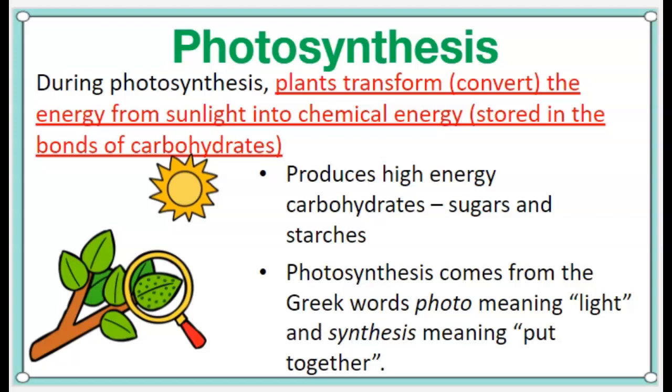During photosynthesis, plants transform, and by that word I mean convert, the energy from sunlight into chemical energy, which is stored in the bonds of carbohydrates. Be sure you're writing this information in red in your notes on page 9. The process of photosynthesis produces high energy carbohydrates. That's sugars and starches. The word photosynthesis comes from the Greek words photo, which means light, and synthesis, which means to knit or put together.